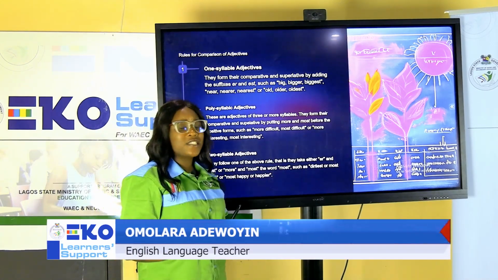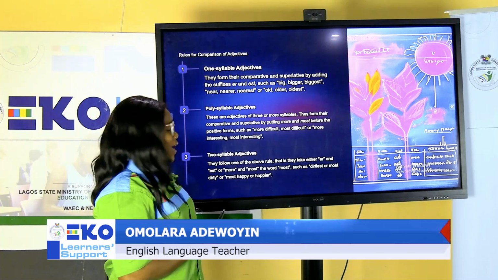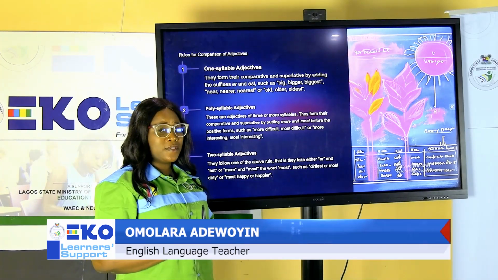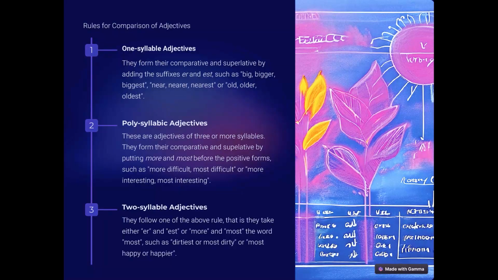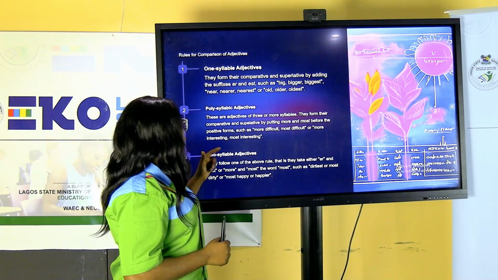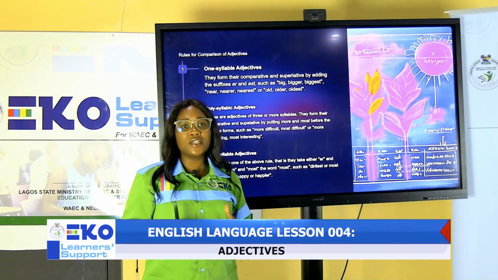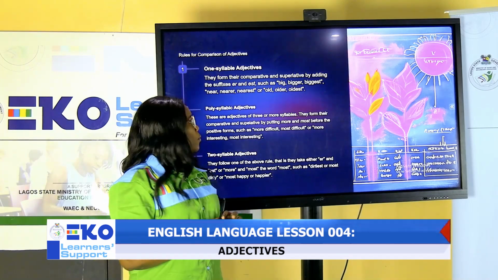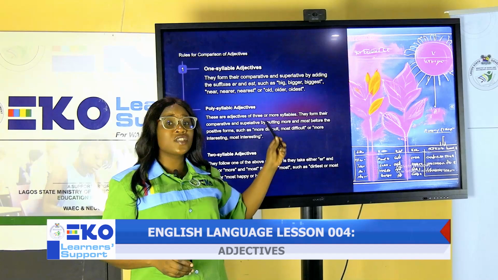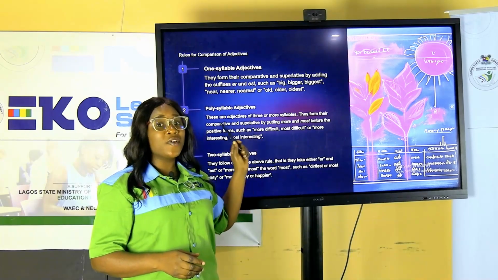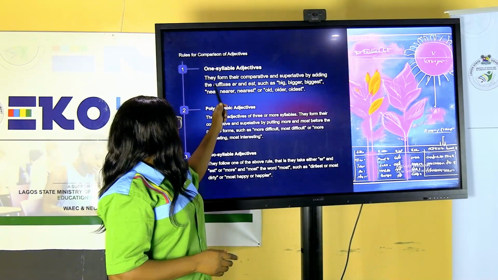Rules for the comparison of adjectives. How do we compare adjectives? The first rule: one-syllable adjectives. The second rule focuses on polysyllabic adjectives, and the third one talks about two-syllable adjectives. Of course, we know the comparative and the superlative, but let's look at it from this perspective. This would help us use those forms of adjectives in the right way.